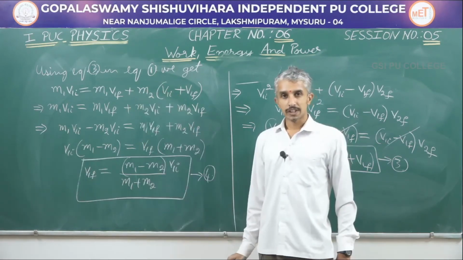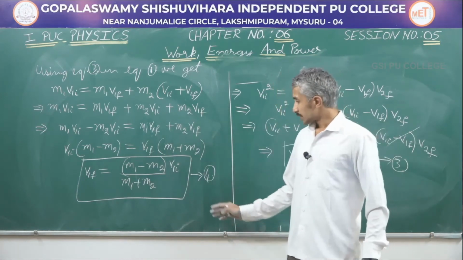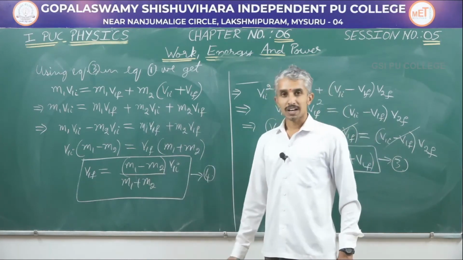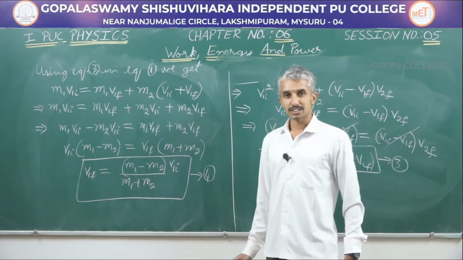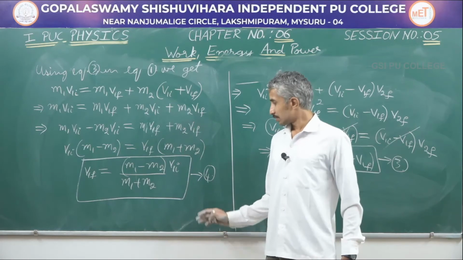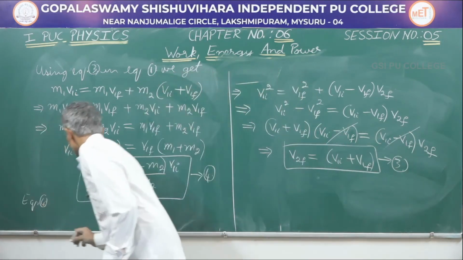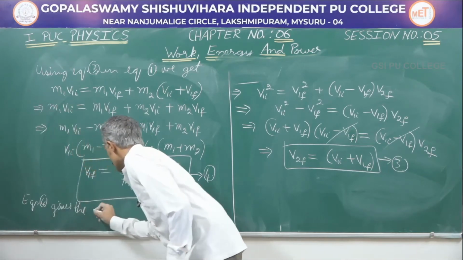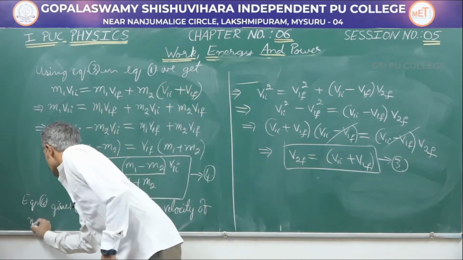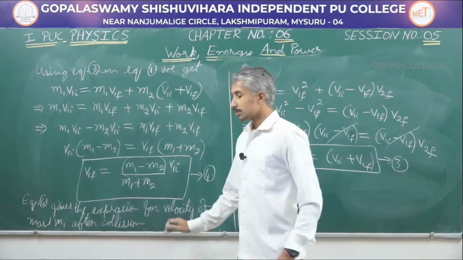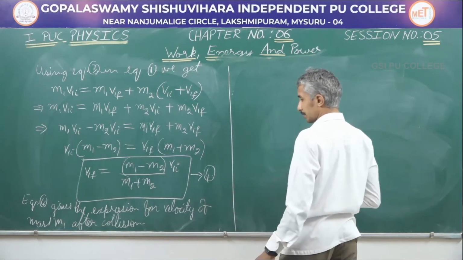We were supposed to find the final velocities of the masses m1 and m2 after collision. We have successfully found the velocity of mass m1. Now we are left with finding the velocity for mass m2 after collision. So let us continue. Before that, let me make a statement here. Equation 4 gives the expression for velocity of mass m1 after collision. So let us now find out what is v2f. We will make use of equation 4 in equation 3.